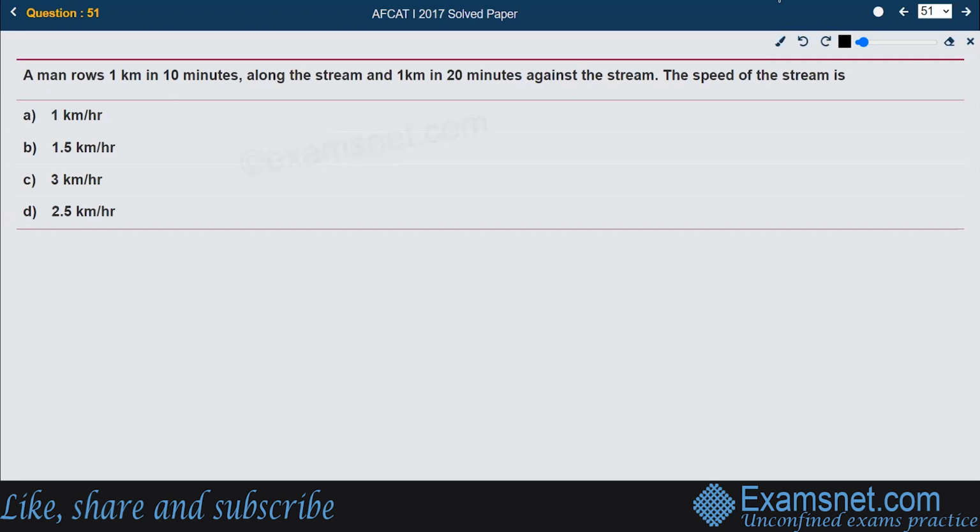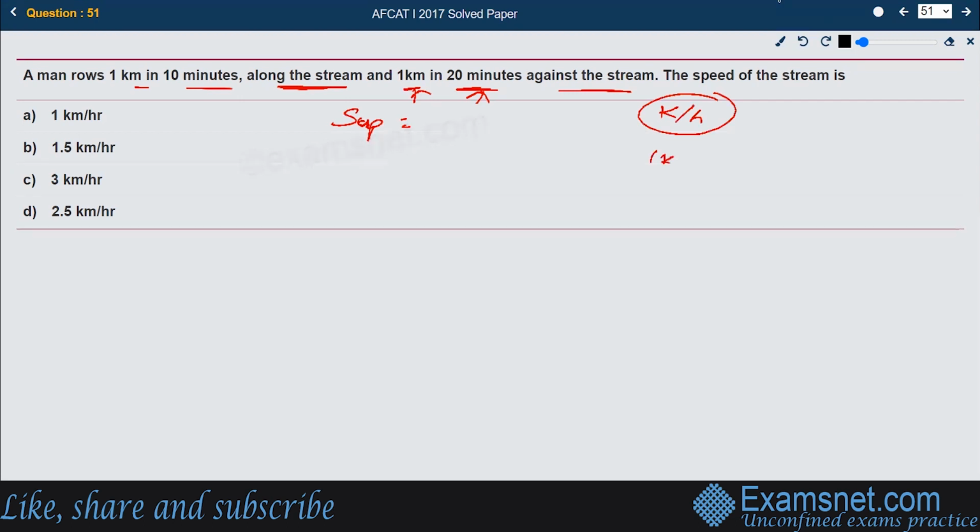The question is given as: a man rows 1 kilometer in 10 minutes along the stream and 1 kilometer in 20 minutes against the stream. If you want to know the speed upstream, that is, the speed against the stream, what is given is 1 kilometer covered in 20 minutes. We need to find the speed in kilometers per hour.